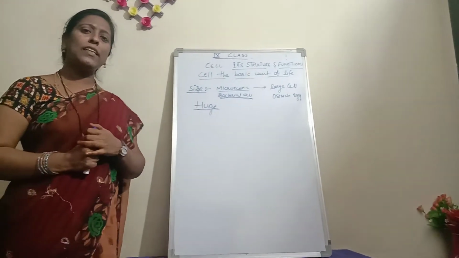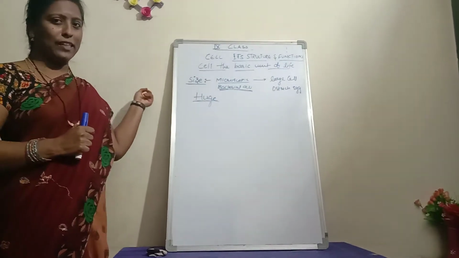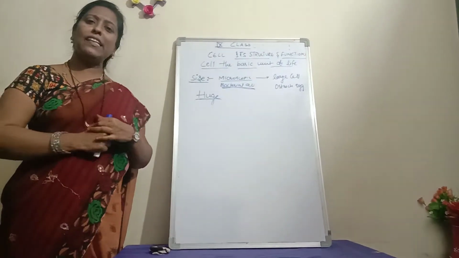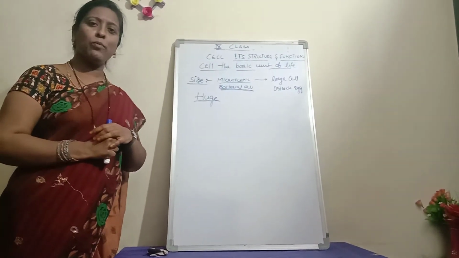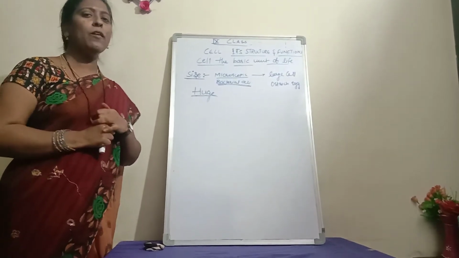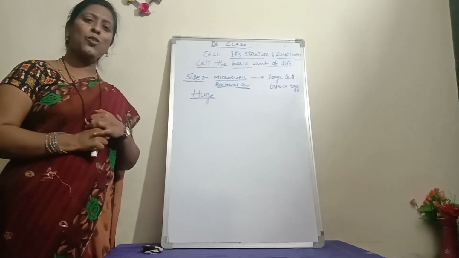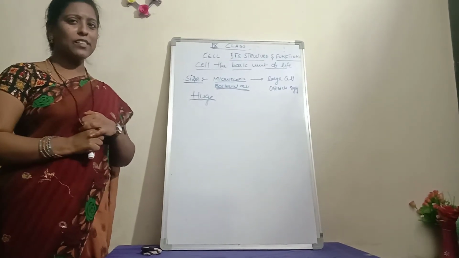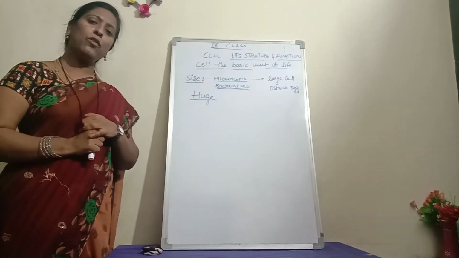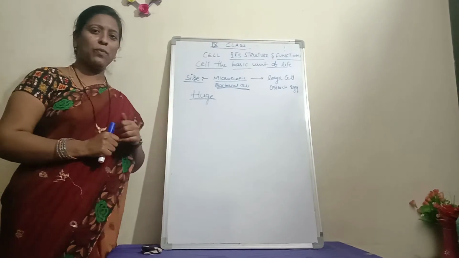We all know that a wall is made up of bricks. In the same way, our body is also made up of many cells. You might have a doubt: madam, ours is a huge body. How is our body made up of small, minute cells? I am going to explain this now.